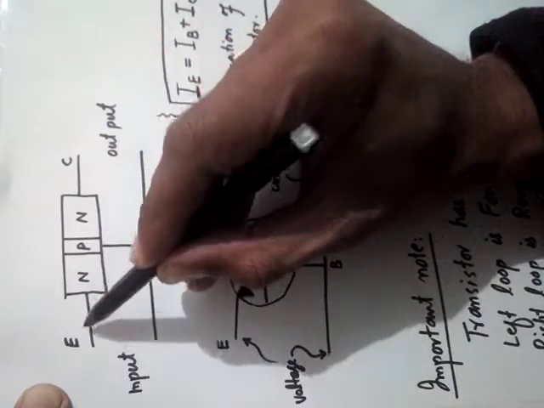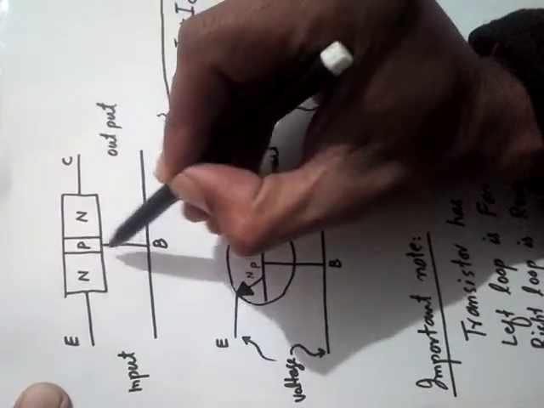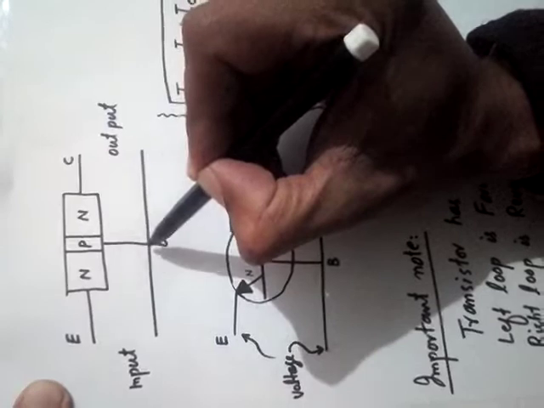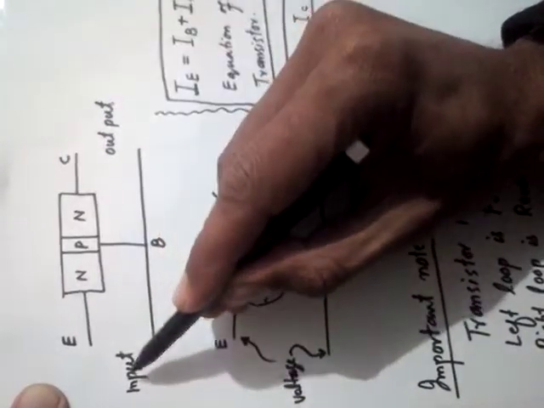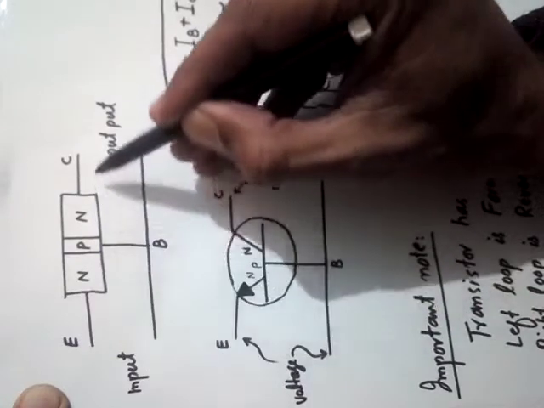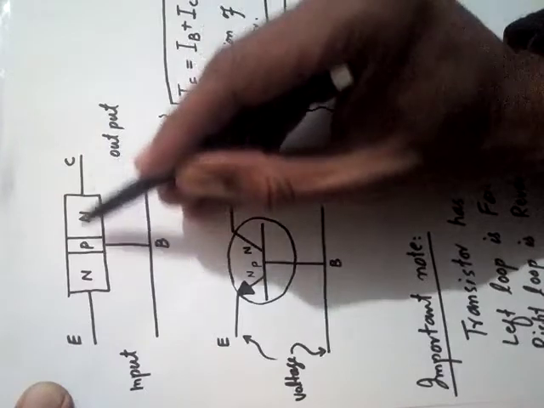The same thing is applicable here. The left one is the emitter, this one is the base, the central connection, and the rightmost connection is the collector. We apply input at the left hand side and we get output at the right hand side at the collector.